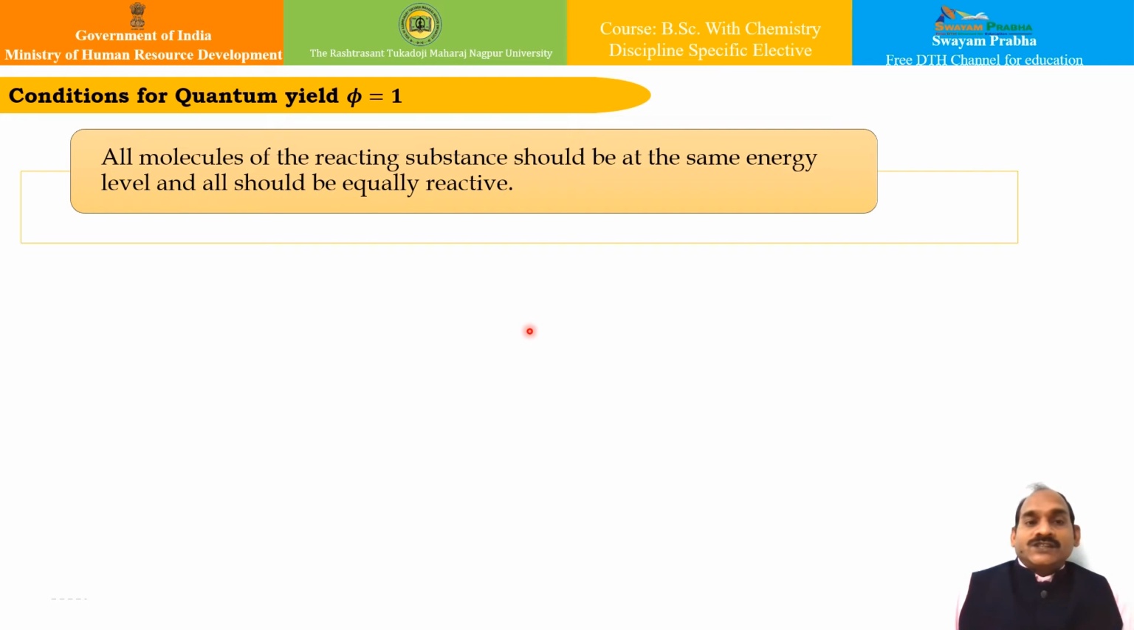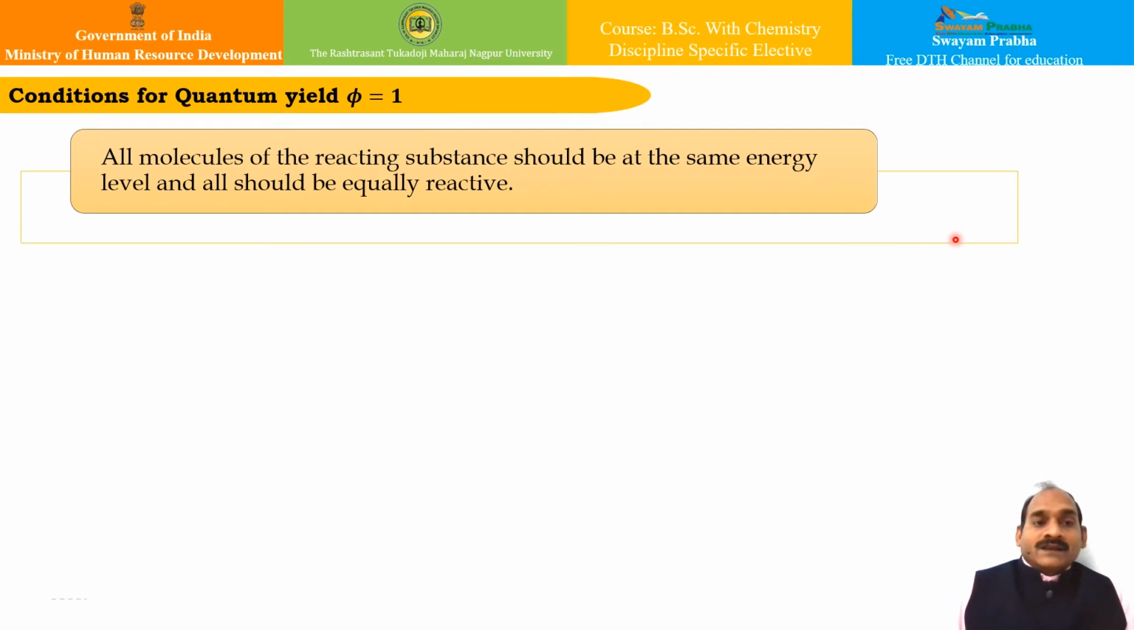So what are the conditions for a quantum yield equivalent to 1, that is, ideal conditions? Or what are the conditions for high yield or low yield that we are going to see over here? In order that the law is followed very rigidly, that is, to have a quantum yield of 1, these particular conditions are necessary to be followed.